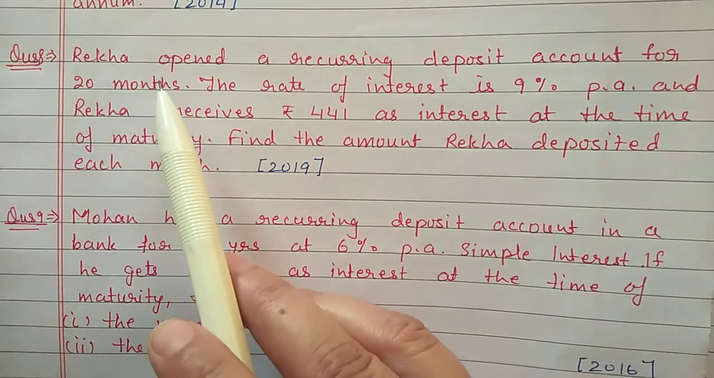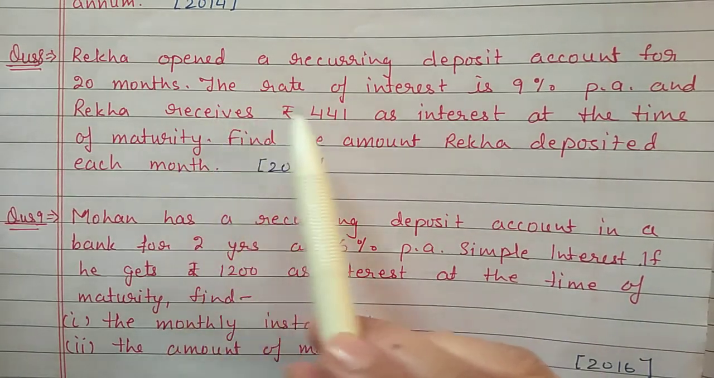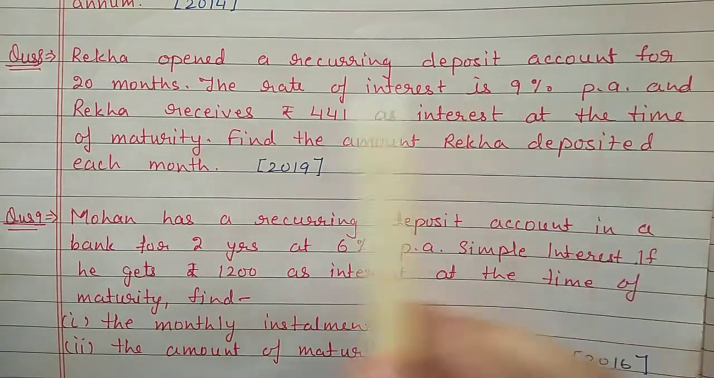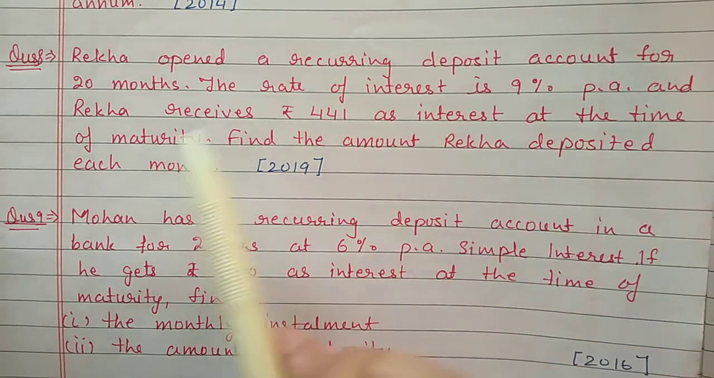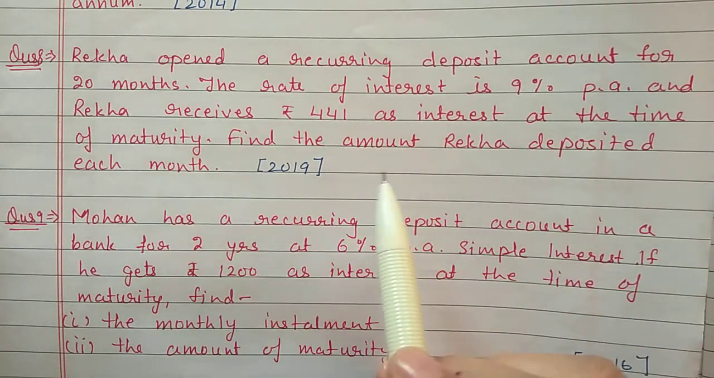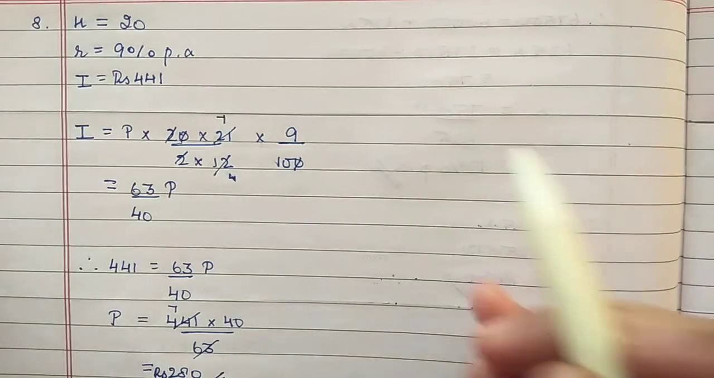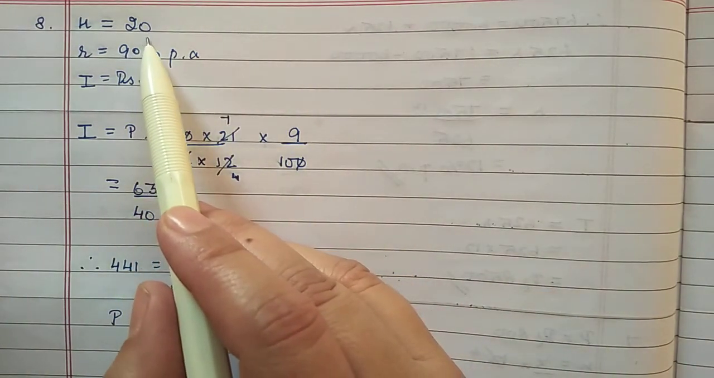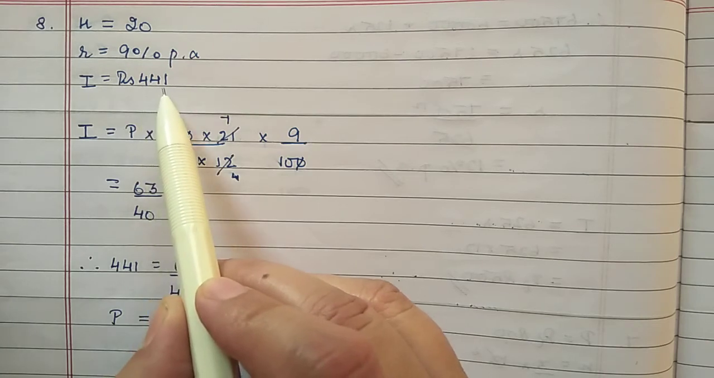Question number 8. Rekha opened a recurring deposit account for 20 months. The rate of interest is 9% per annum, and Rekha received 4,041 rupees as interest at the time of maturity. Find the amount Rekha deposited each month. This question has come for 2019. In this question, time is given 20 months, rate is given 9%, and interest is given 441.